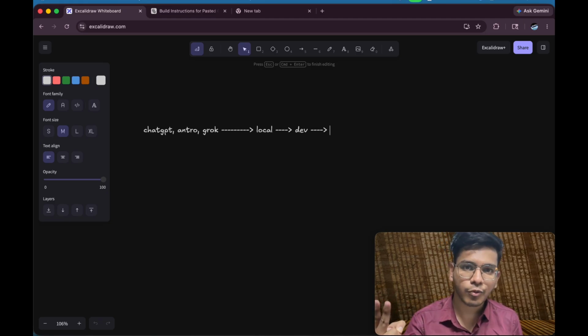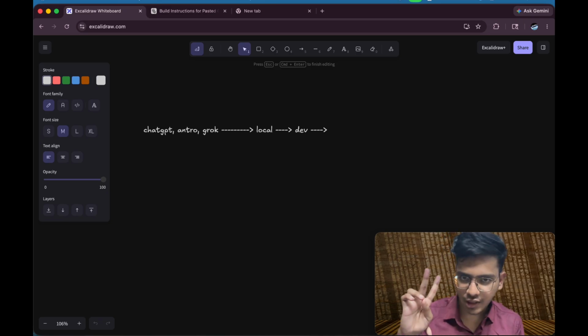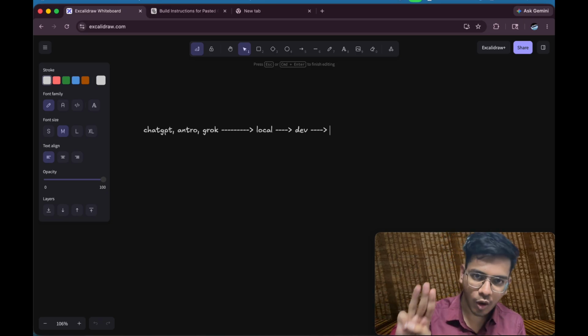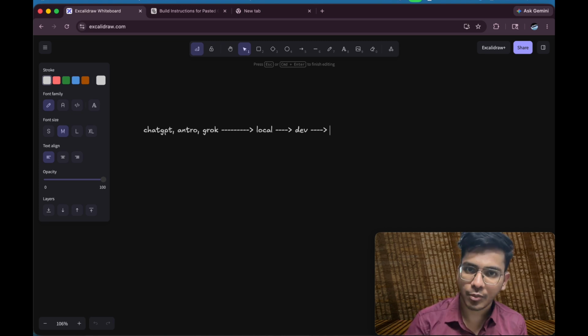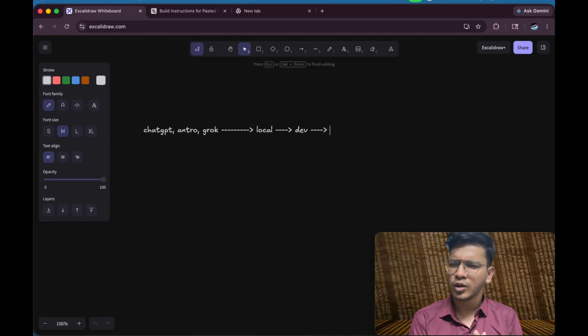And the second type of models are open parameter models. These models are, you can say, partially open. You can access the parameters of those models, but you can't directly see how they are trained or how they are built. These are the second category of models, and the third category of models are proprietary models. Proprietary models are completely private models. You can use them, but we don't know how they are built, how they are trained, which data they have been trained on, anything. We don't know anything about that, but we are allowed to use it.